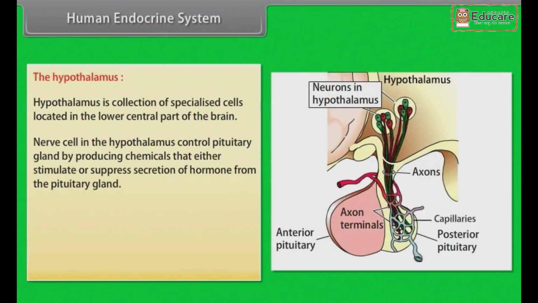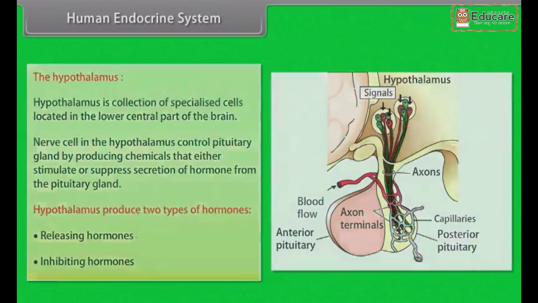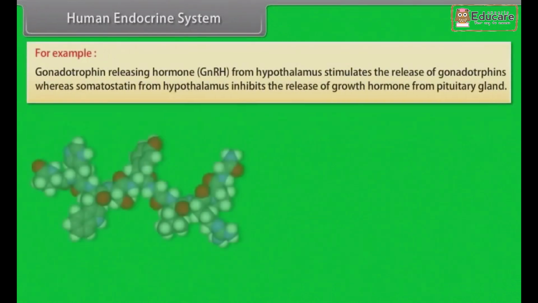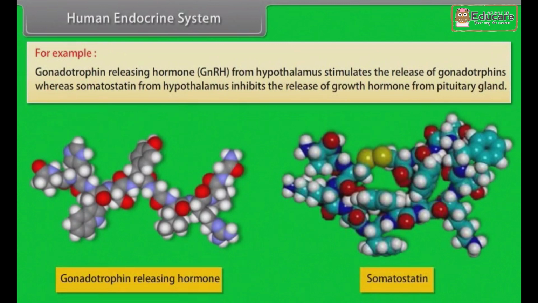the pituitary gland. Hypothalamus produces two types of hormones: releasing hormones and inhibiting hormones. For example, gonadotrophin-releasing hormone from hypothalamus stimulates the release of gonadotrophins, whereas somatostatin from hypothalamus inhibits the release of growth hormones from pituitary gland. The pituitary gland.